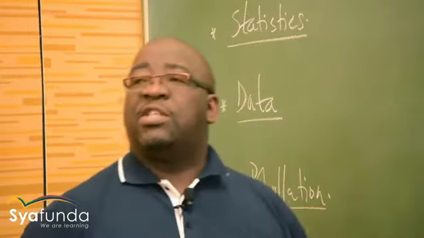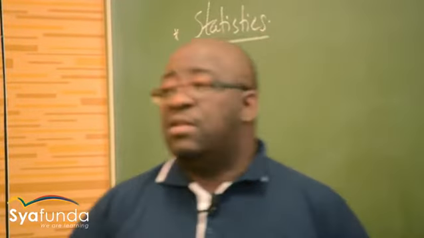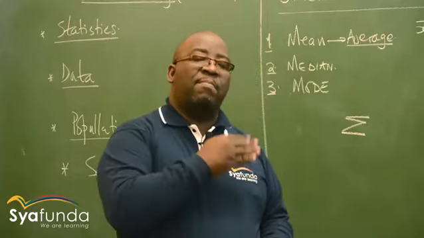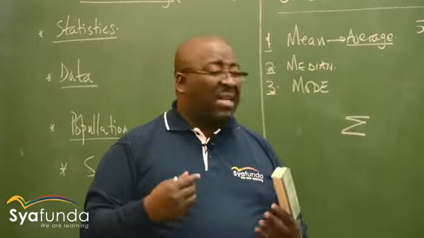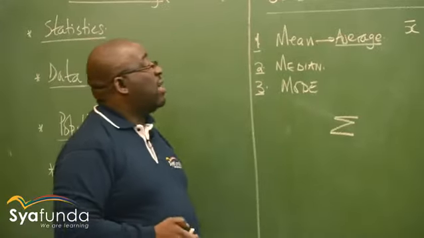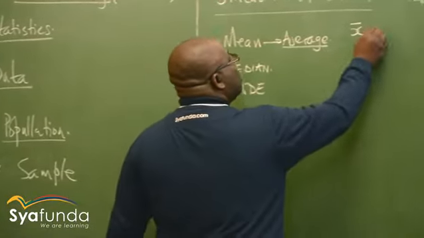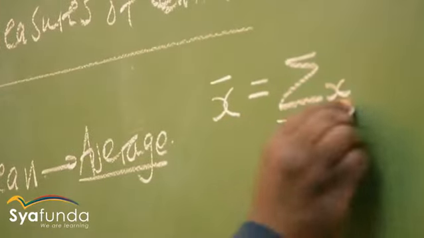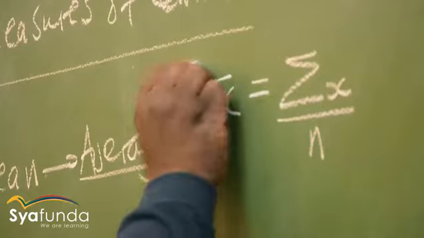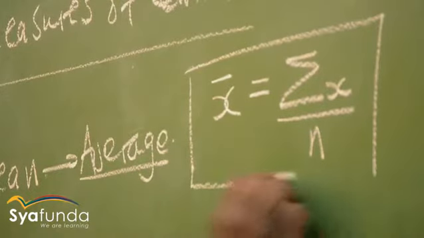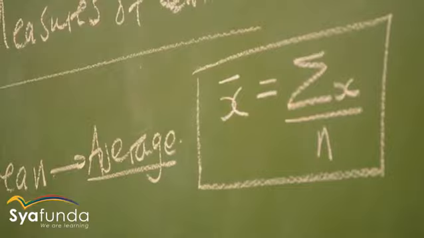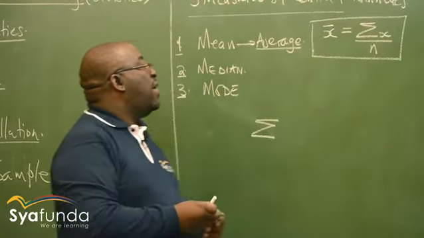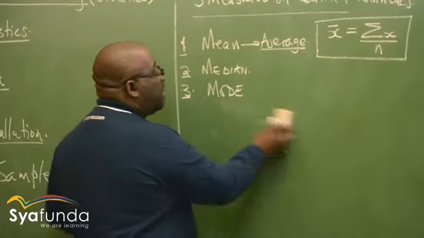So what is the average? If you've got a class of 50 and you want to find the average marks of their test, you add all their marks, you divide by the number of them. That is what we mean by mean in this particular case. It is equals to the sum of all the observations divided by the number of those observations. This is an important formula to be able to use when you're talking about the mean or the average. It is the sum of all the observations divided by the number of those observations.